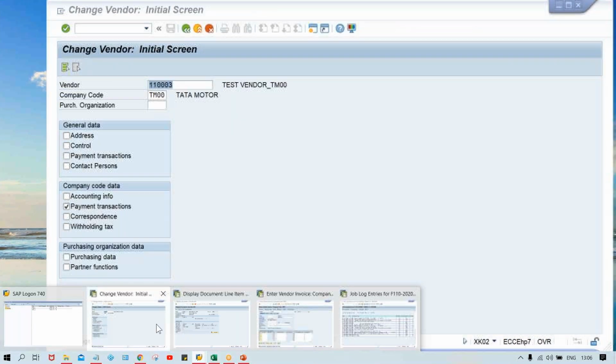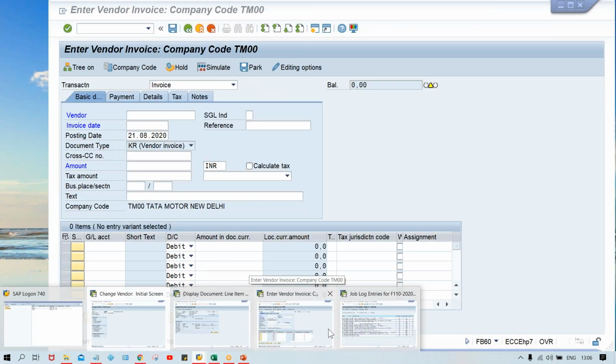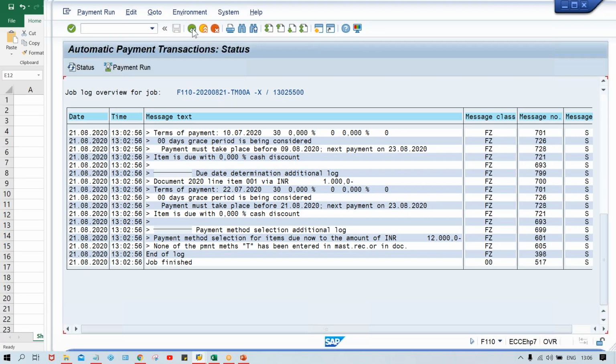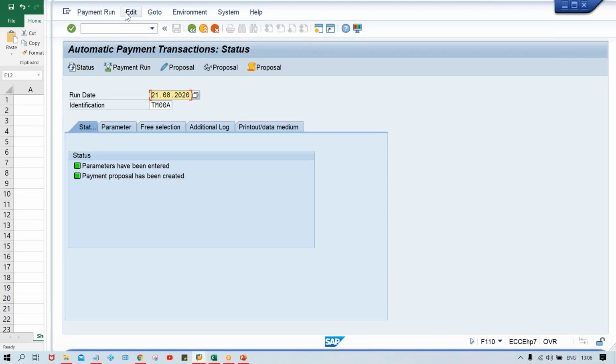Now come back again, and then what to do, guys? In this proposal there was an error, a fault, right? So this is called a faulty proposal. So what we have to do now is, whatever error was there, we have rectified just now, so